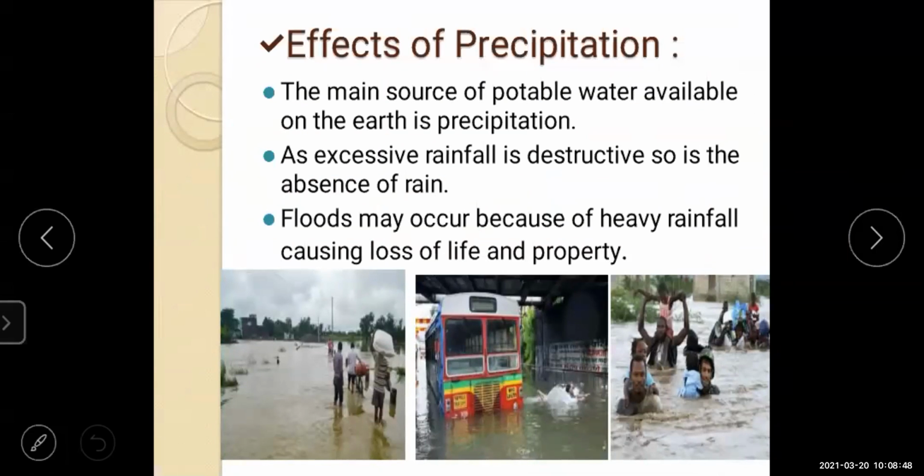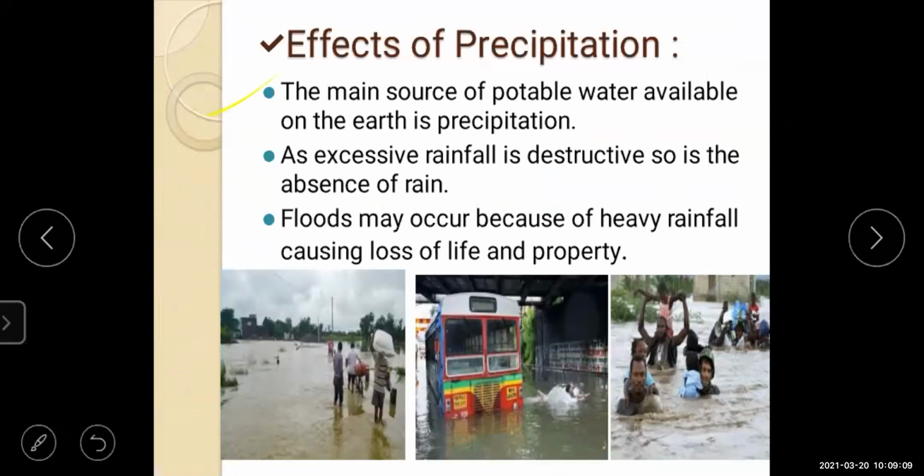Now, next is about the effects of precipitation. Till now we have learned about the rainfall, types of rainfall, and the instrument. Now, the fourth topic is the effects of precipitation.